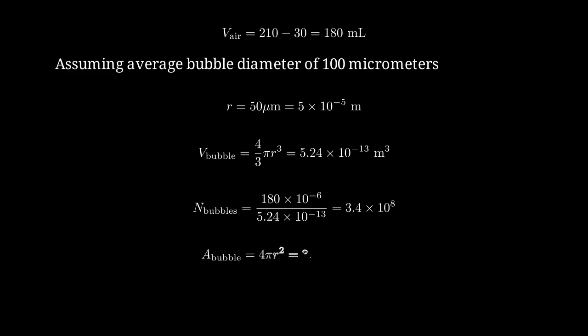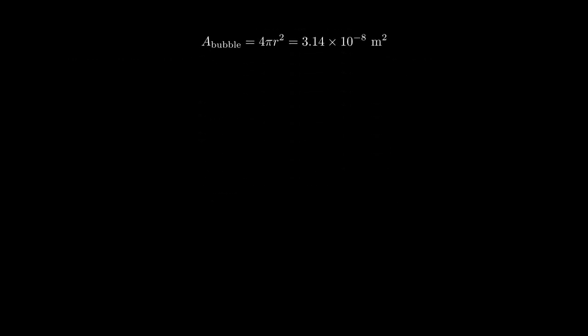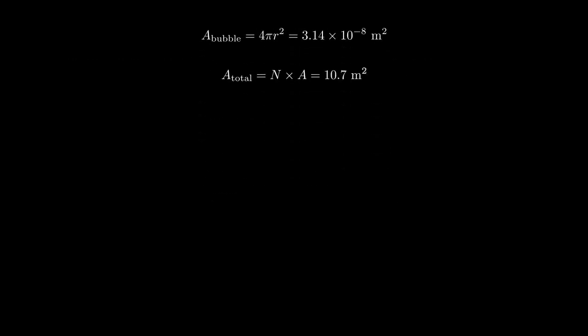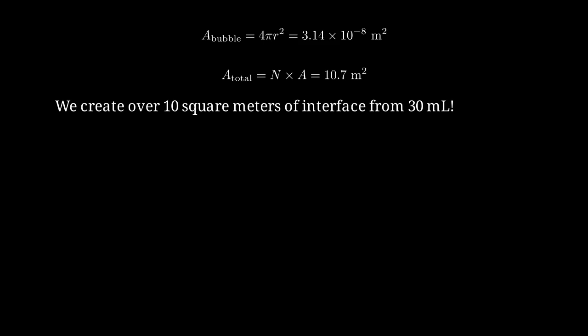The surface area of one bubble is 4 pi r squared, which equals 3.14 times 10 to the negative 8 square meters. The total surface area is the number of bubbles times the area per bubble. This gives us 10.7 square meters of interface. That's enormous. From just 30 milliliters of egg white, we create over 10 square meters of air-water interface. This represents a massive increase in surface area that must be stabilized by proteins.